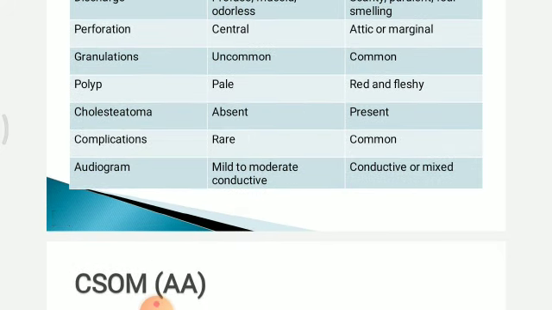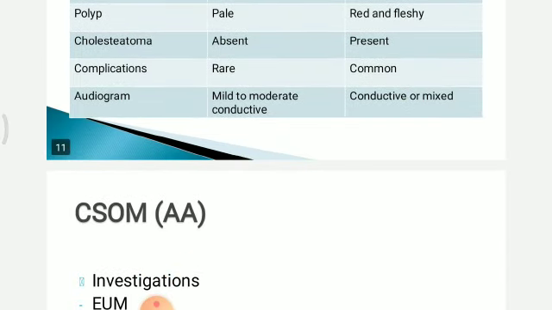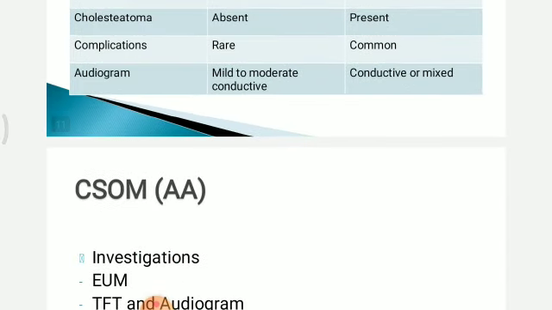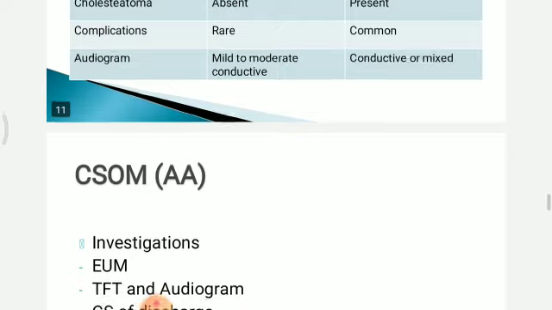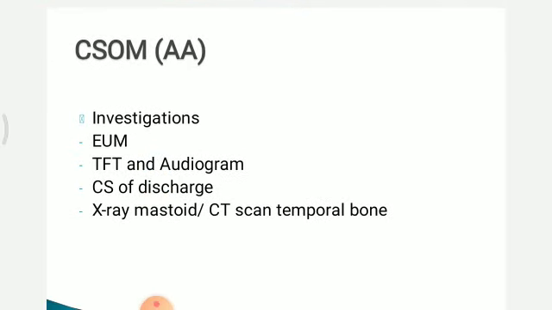Granulations are uncommon in tubotympanic but common in atticoantral. Polyp is pale in safe type, red and fleshy in atticoantral. Cholesteatoma is never present in tubotympanic type, but it is present in atticoantral type. Complications are rare with safe type, common in unsafe type. Audiogram will show mild to moderate conductive loss in tubotympanic, and atticoantral will show conductive or mixed loss.